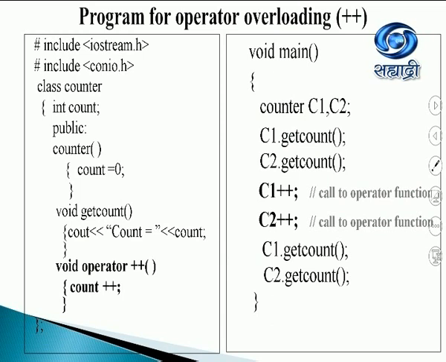So when the compiler sees a basic type, it will use it in the basic format. When it sees a user-defined data type, which is the object, then it will call the overloaded operator function. So it will come here and increment the value of that 0 by 1, so the count will become 1. Same thing with C2. Count for C2 was 0, that too will become 1. And when I say getCount, I'll have count as 1 and 1 for C1 and C2. So this is how you overload any operator using the overloaded operator function.